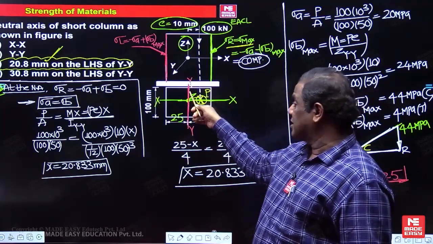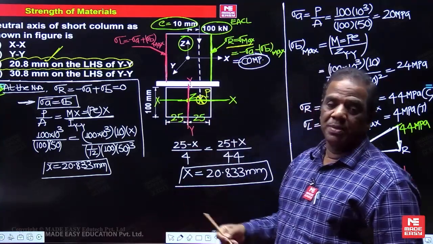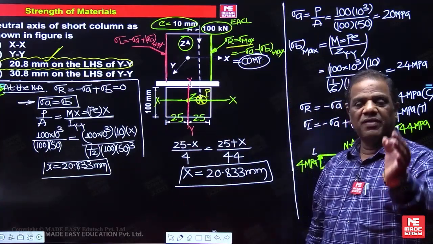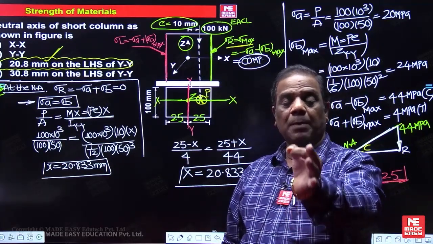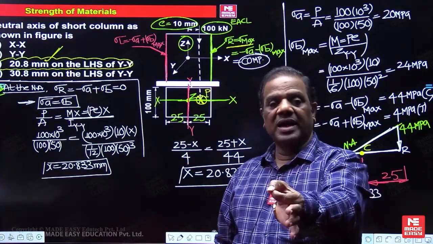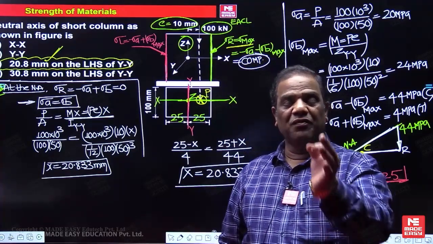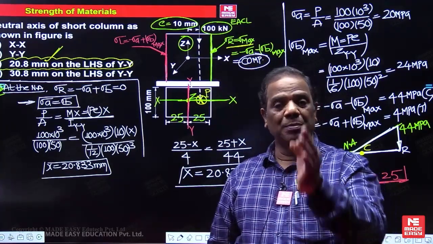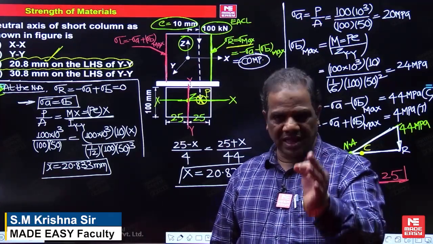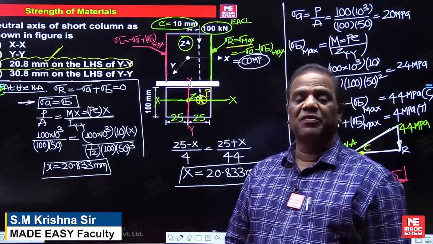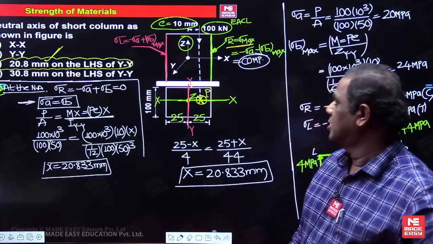By chance, if the line of action of the load is on y, then you have to consider the section modulus and moment of inertia about x. What is the statement now? Whenever the line of action of the eccentric axial load is on HCA, then the couple will act about VCA. Hence, section modulus and moment of inertia should be considered about VCA. If the line of action of EAL, meaning eccentric axial load, lies on VCA, then the couple will be about HCA. Then section modulus and moment of inertia should be considered about HCA. That is the method you can use.